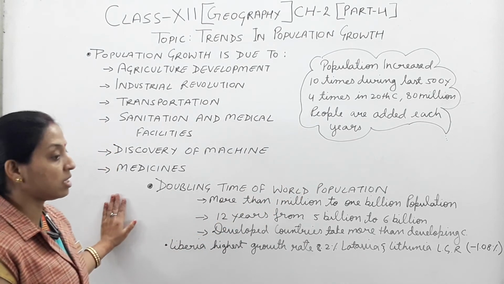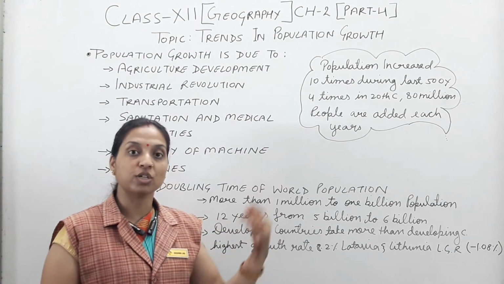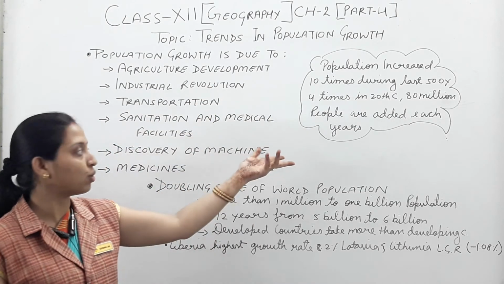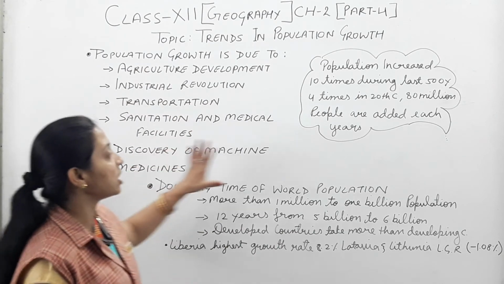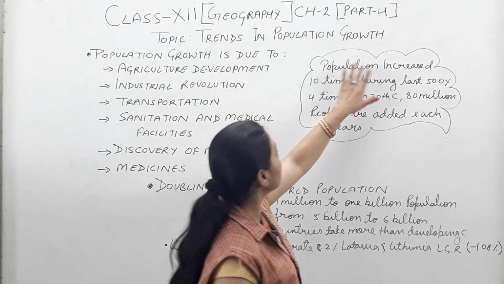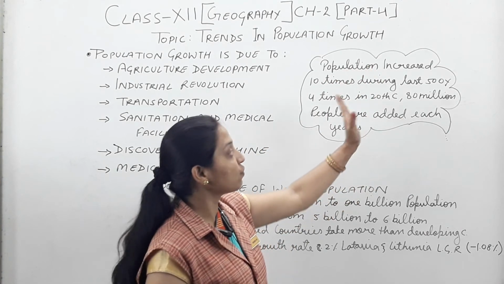The next one is medicines, lots of medicines. Because of that, the death rate also reduced. Because of the reduced death rate, again the population trend changes and population growth increases according to the time period. Out of all these concepts, here it is mentioned how the population grew over time. The population increased 10 times during the last 500 years.